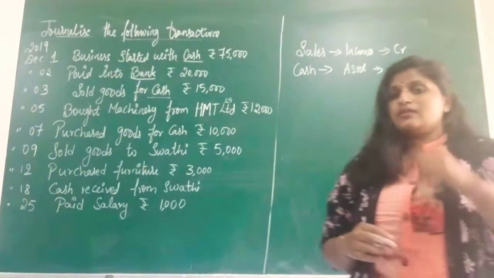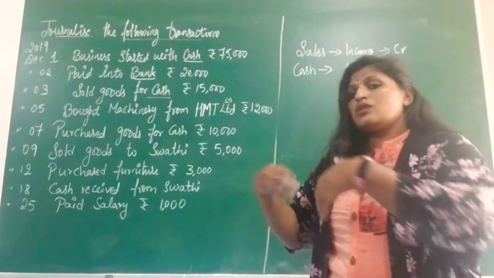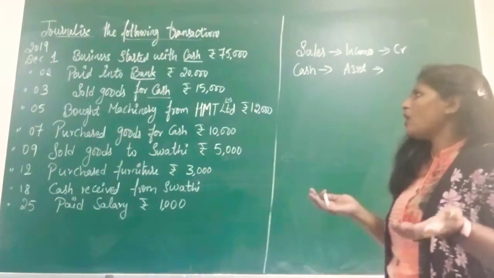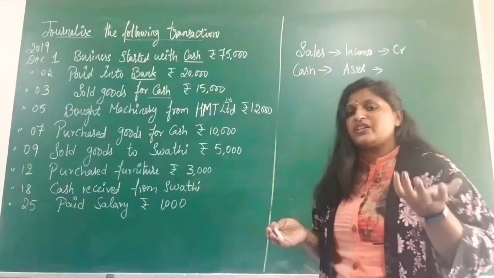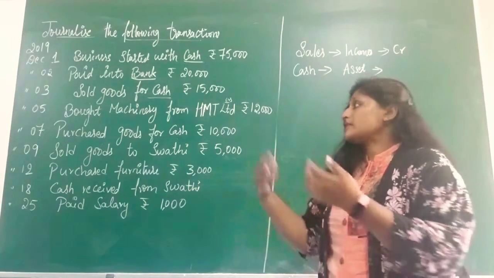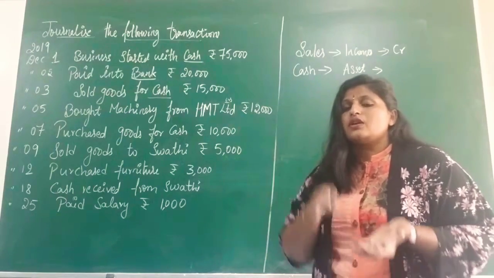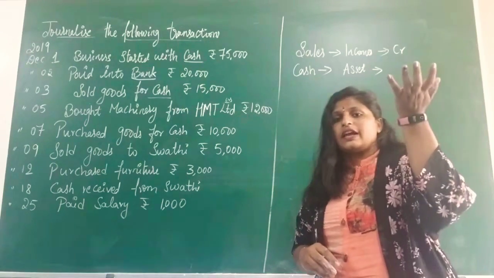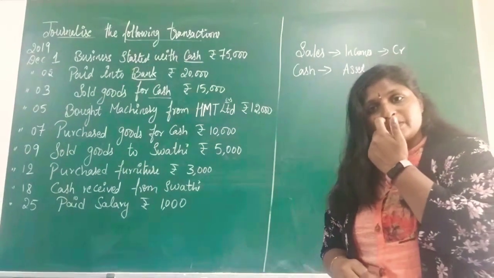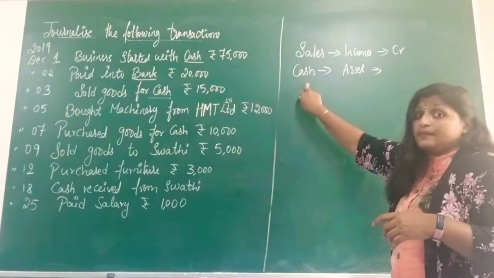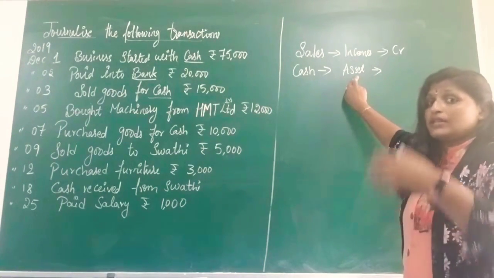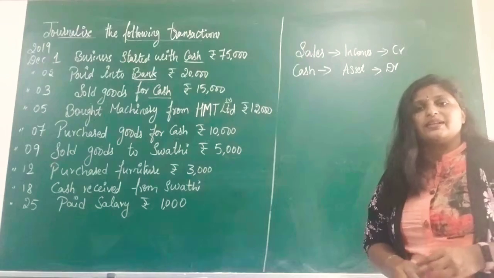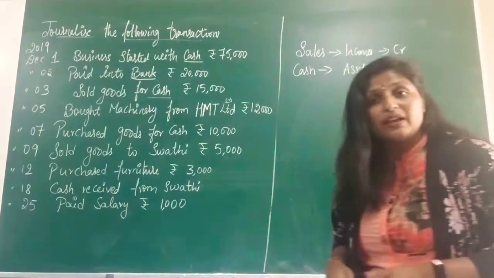Now cash. You are selling the goods, and cash is paid to you. Assume till now you have 20,000 in your business. Now you are selling the goods and receiving another 15,000. 20,000 already there, add to that 15,000. Will it increase or decrease? Obviously it will increase. It becomes 35,000. So cash is increasing. So apply the rules of asset. Increase in the asset will be debited.